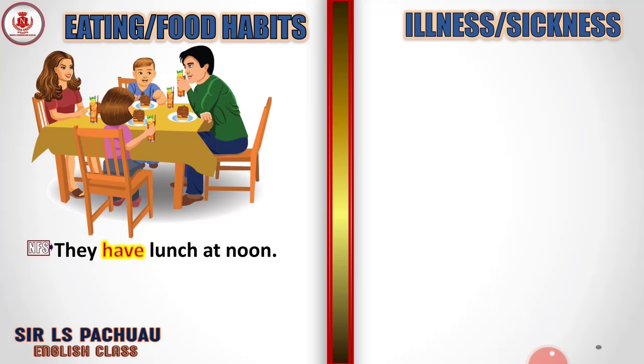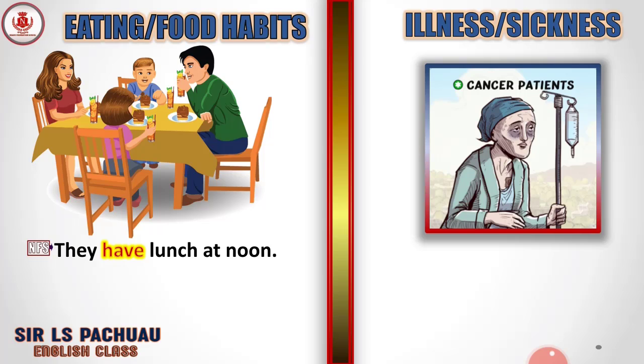And what about this one? Illness and sickness. Here what do we see here? A cancer patient. Alright. So we can say she has cancer means is suffering from cancer. Okay. So has here will be the belonging verb, or it serves as the main verb here because we don't have any other verbs. Understand?